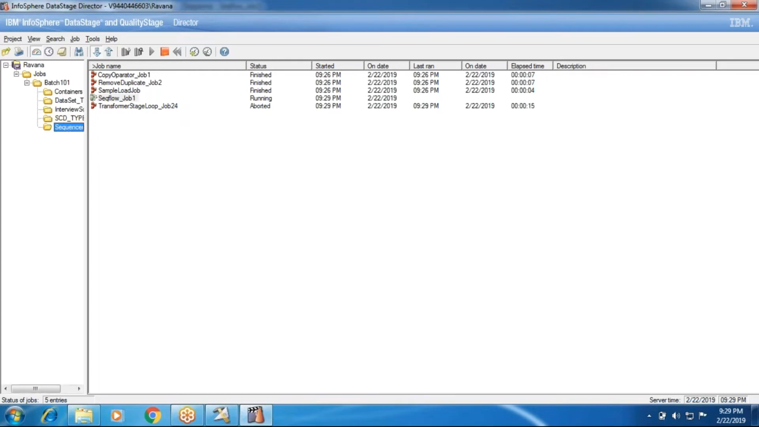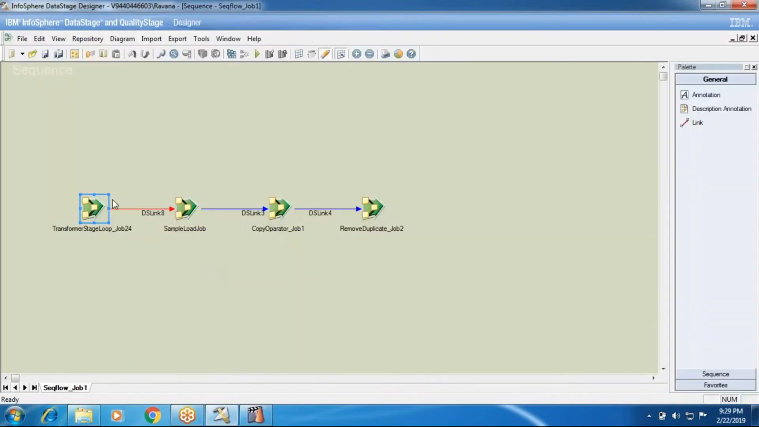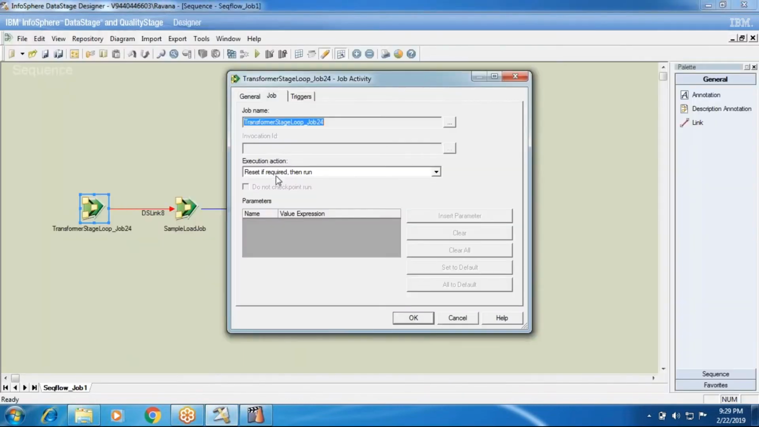Now the transformer job is running, it failed, and the sequence is still running, and it goes to the sample load job, and next it continues with the next jobs. So even though the job is aborted, it is compiled. That is the very important thing that we should maintain in every job activity.